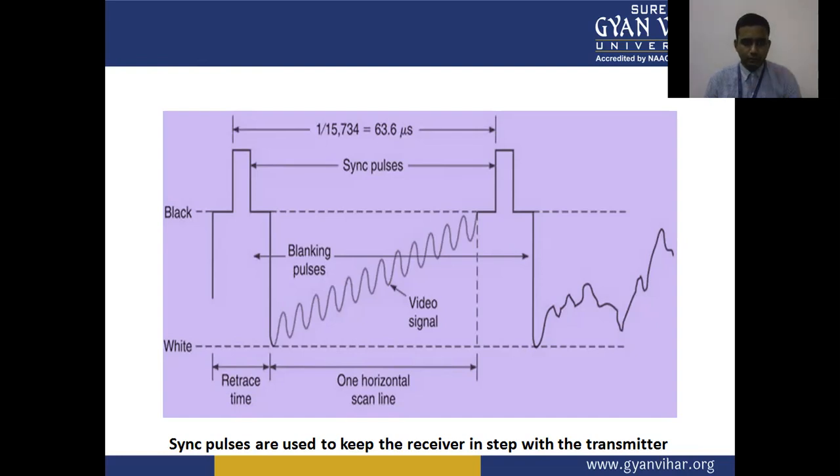Here we have a white level and a black level. At the black level the voltage is high, and at the white level the voltage signal level is low. In the previous lecture, we already discussed that the white level is at 0 volt and the black level is at 1 volt. So 1 upon 15,734 equals 63.6 microseconds, which comes to 64 microseconds. Through this picture, you are able to understand the concept of synchronization pulse, blanking pulse, and the video signal.